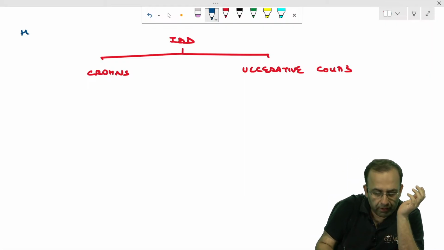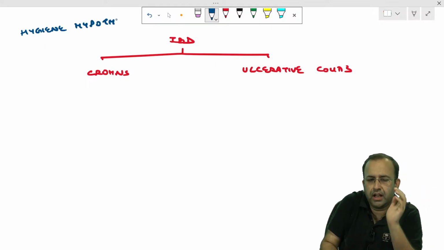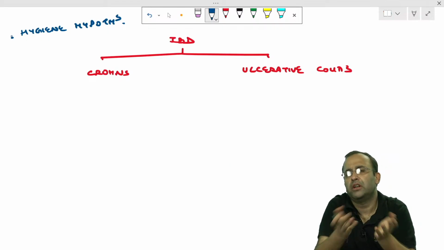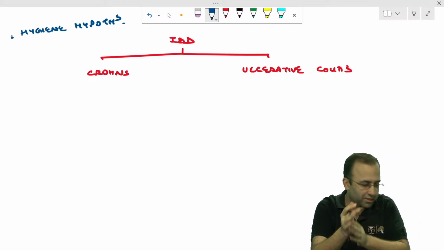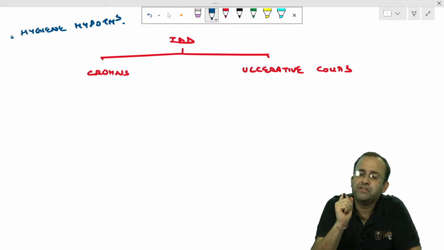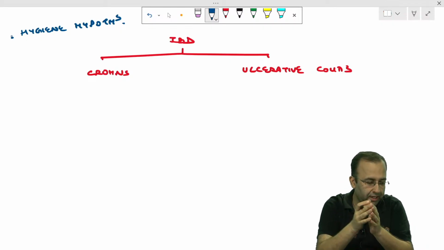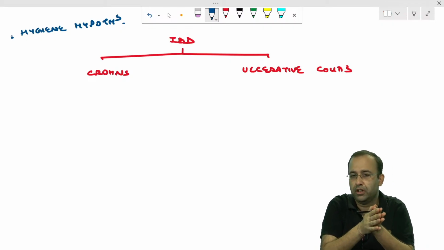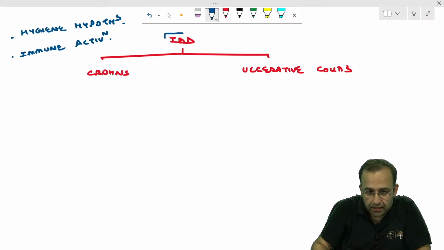It is associated with the hygiene hypothesis. The hygiene hypothesis tells us that guys keep on going to dhabas all the time. Girls are sophisticated. Their parents always take them to restaurants and 5 stars. When is the first time a girl goes to a dhaba? With us. So the guy's stomach is used to bad food, whereas in the girl, it leads to immune activation leading to IBD. So I can safely say IBD is female predominant.